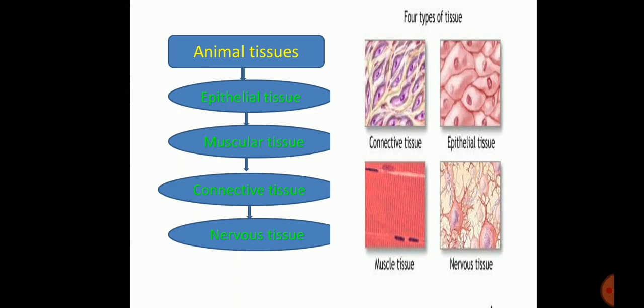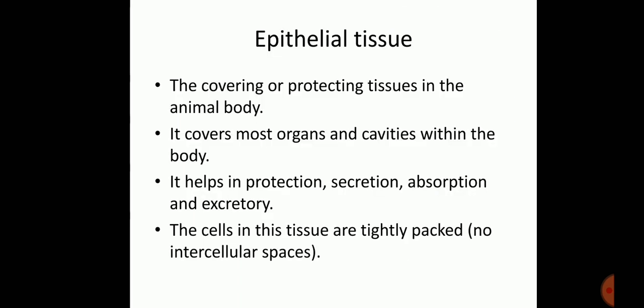If you see epithelial tissue, from the word we can understand epi, which means above. Thus epithelial tissue is the one which lies above the entire body, forming a protective covering. Along with this covering, it also forms a barrier between the various organs, separating them. So the structure of the epithelial tissue is quite evident from its function. Since it has to form a protective layer, it cannot afford to have spaces between the cells. These epithelial cells are tightly packed. The tissue lacks intercellular spaces and has an extremely small amount of cementing material.